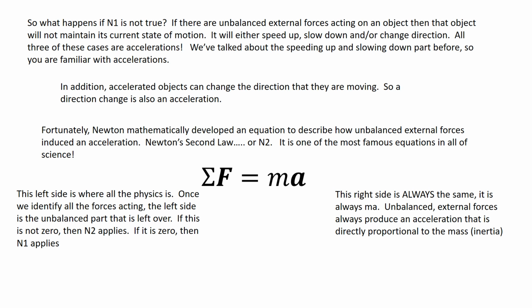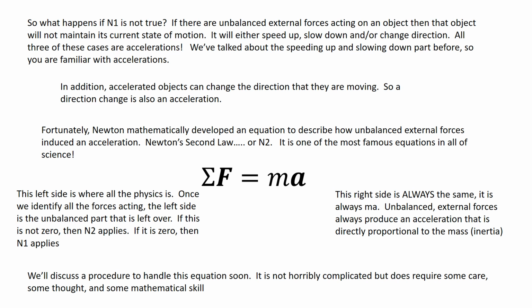The left side is where all the physics is. Once we identify all the forces acting, the left side is the unbalanced part that is left over. If it's not 0, N2 applies and we get an acceleration. If it is 0, well then we just go right back to N1. My object will maintain its current state of motion. We'll discuss a procedure to handle this equation soon because it is kind of complicated. It's not horribly complicated, but it does require some care and some thought and some mathematical skill.